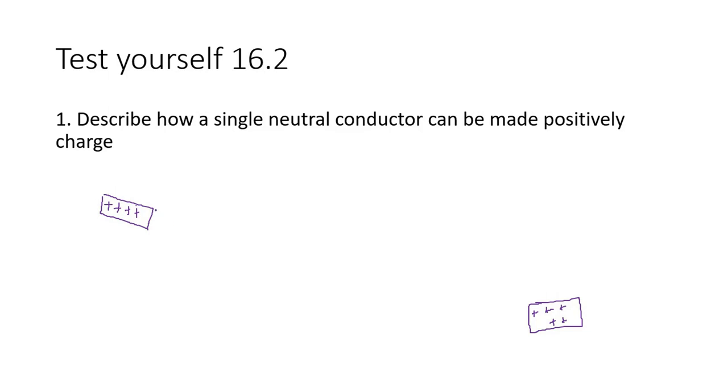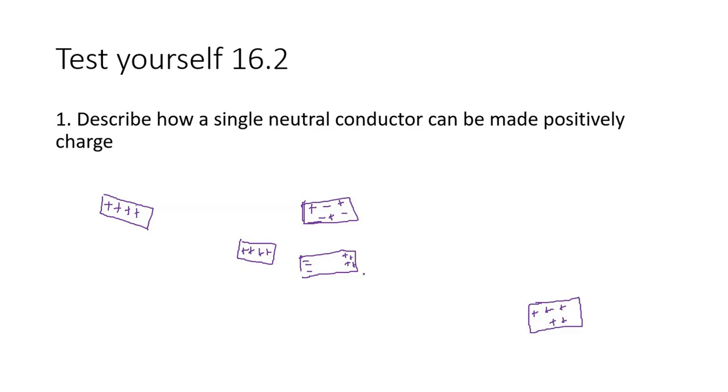What is the charge of the rod that can be used? Actually, the first condition of the conductor is neutral, right? Positive, negative, positive, negative, positive, negative is neutral. And then what will happen next? The negative will go to the left side. Good. How about the positive? The right side, because of repel. Okay, positive to the right side.